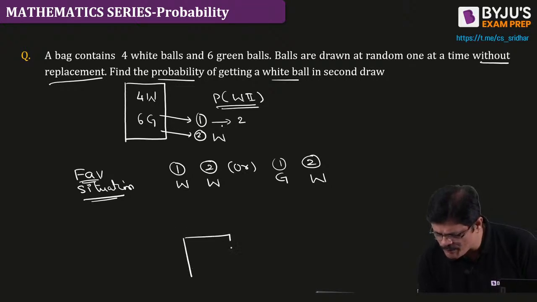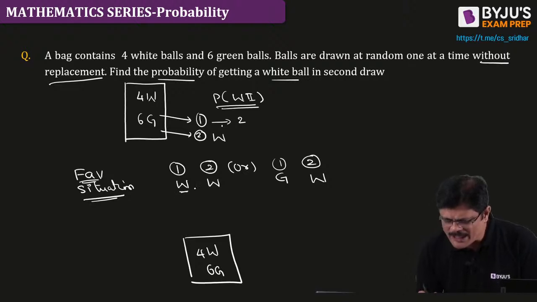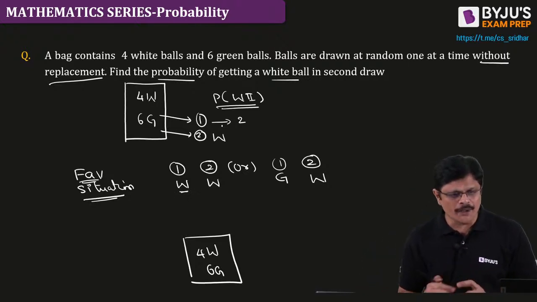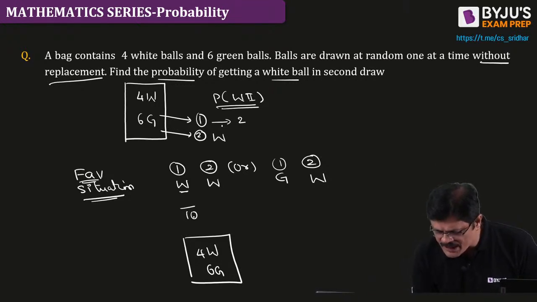Now let me show you the first situation. We are having 4 white and 6 green, sir. What is the probability of selecting white in the first draw? Because total 10 balls are there. How many white?